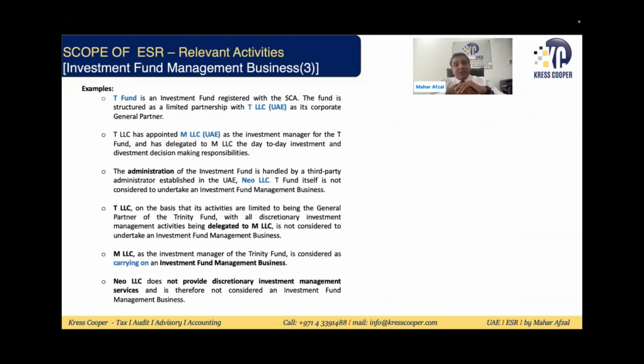In this example, there is the fund T. The fund T LLC is the limited partnership which owns that fund. Now the T Limited has appointed one company, M LLC, which is providing discretionary management services, and they have appointed one company, Neo LLC, which is providing administration services. We already discussed that administration services will not be subject to ESR, and fund management services, if the M LLC is providing the discretionary fund management services, it will be subject to ESR.